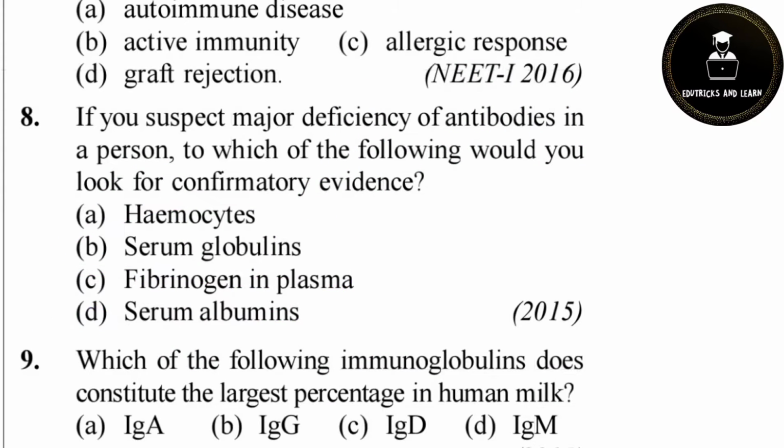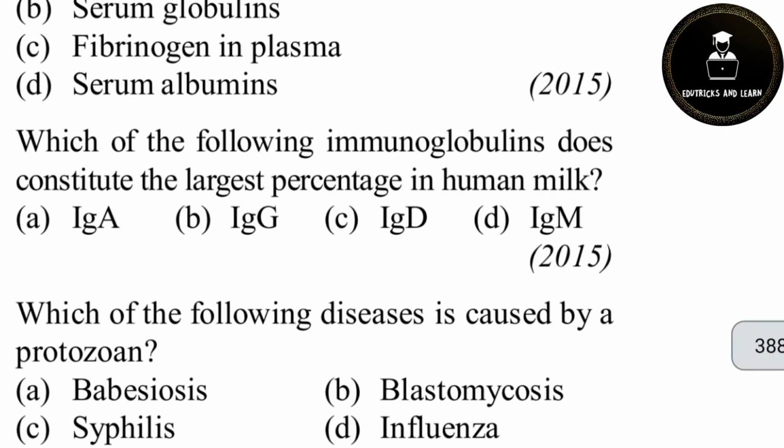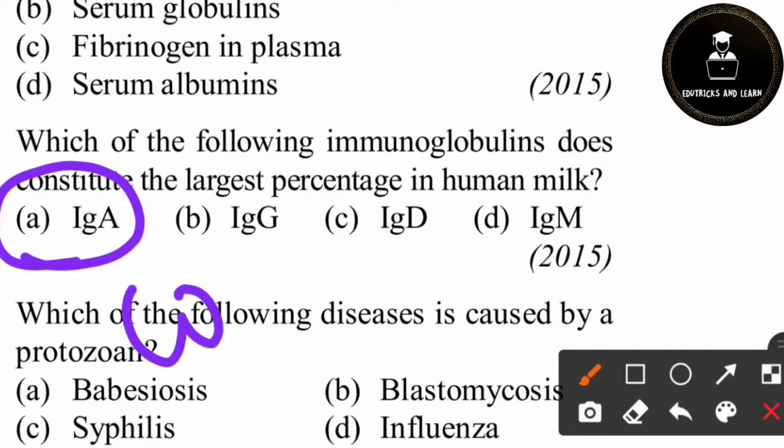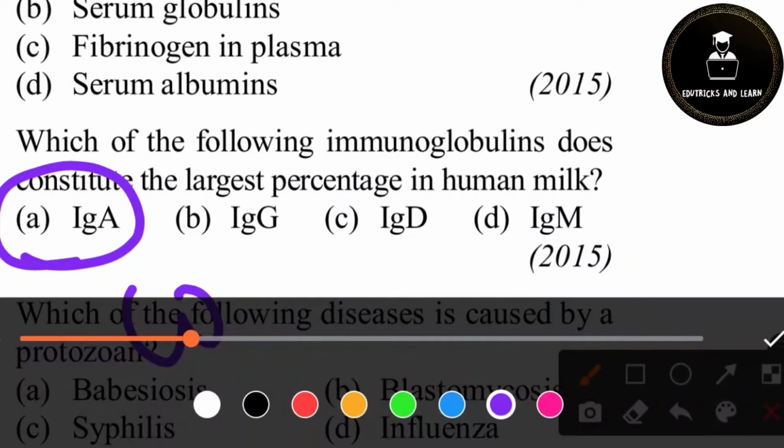Then 9th question. Which of the following immunoglobulins constitutes the largest percentage in human milk? We know that in human milk, the colostrum in the initial period of lactation is secreted by the mother. The colostrum contains more IgA, immunoglobulin A. IgA is the second most abundant class of immunoglobulins. Where is it found? It is found in sweat, tear, saliva, mucus, colostrum and gastrointestinal secretions. So this is the large percentage of immunoglobulin present in human milk.